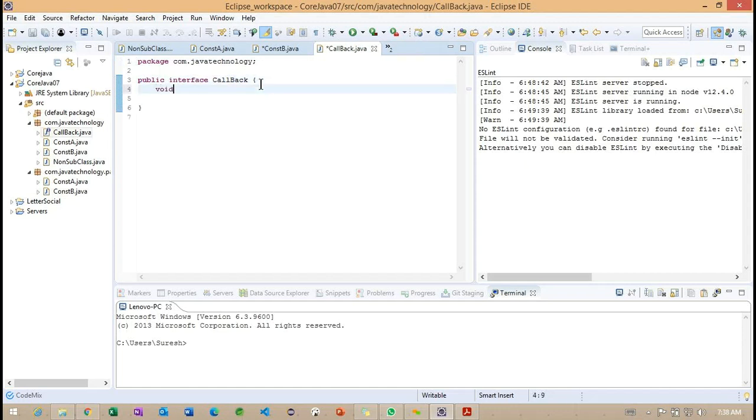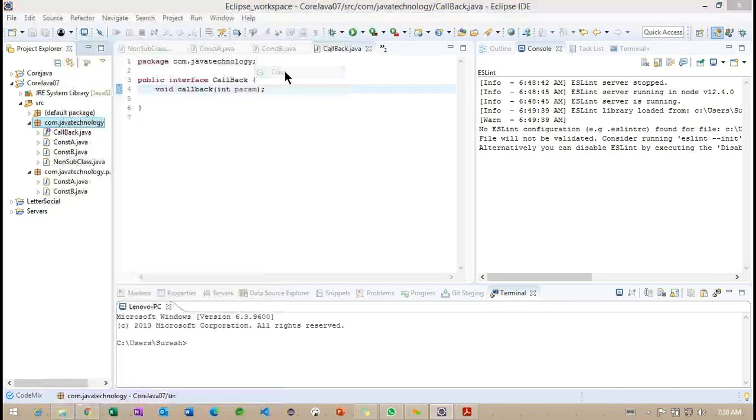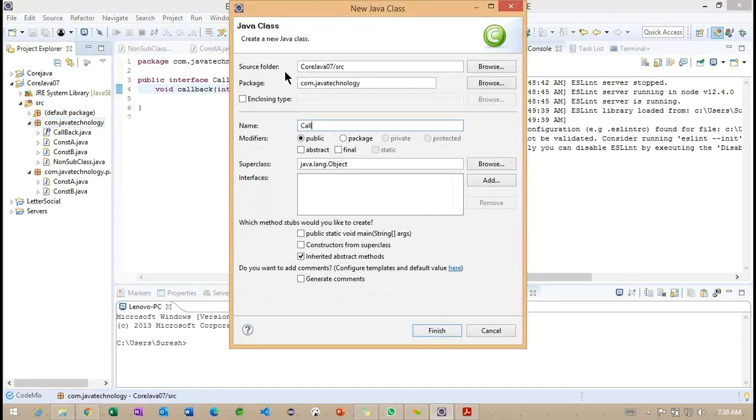And after creating this, we are going to specify the method, something called callback, into parallel. It does not contain any method body, so by default it is abstract here. But what exactly are we going to do here? Now observe carefully. Inside the same package, I'm going to work with this particular callback IMPL.